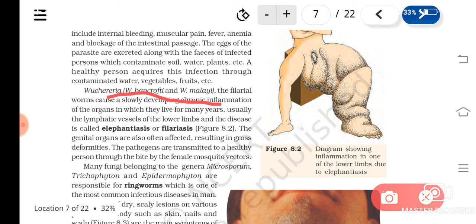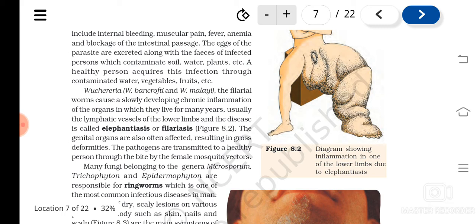Okay, so the symptom is, they cause slowly developing chronic inflammation. Okay, so the organs where they are living, especially, you have seen some patients' legs become very thick, isn't it? And actually this is because they cause inflammation.